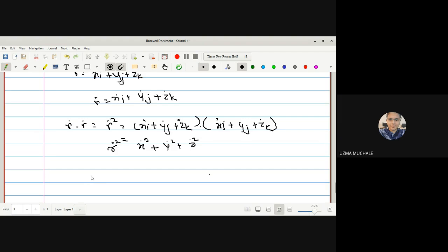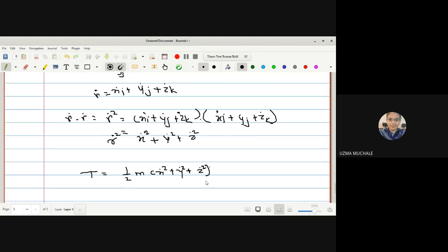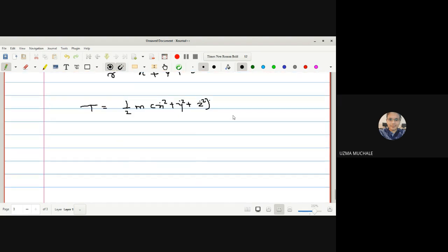Okay. Now you can put it in our equation 1, and hence we get the value of equation 1 as 1 upon 2 m r dot square. So instead of r dot square, I can write x dot square plus y dot square plus z dot square. Now, here we know the Lagrange's equation of motion. What is the Lagrange's equation of motion? Before that, we must know how many generalized coordinates we have. So we can say q1, q2, q3 are the generalized coordinates, which are nothing but your x, y, z.